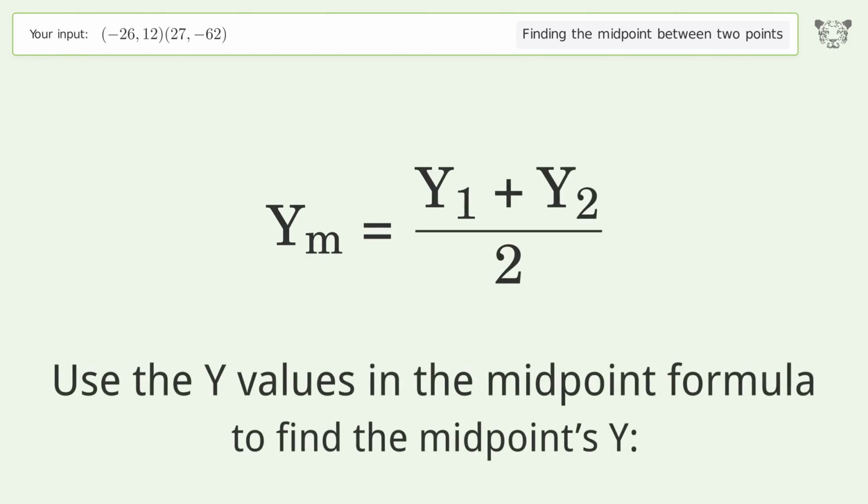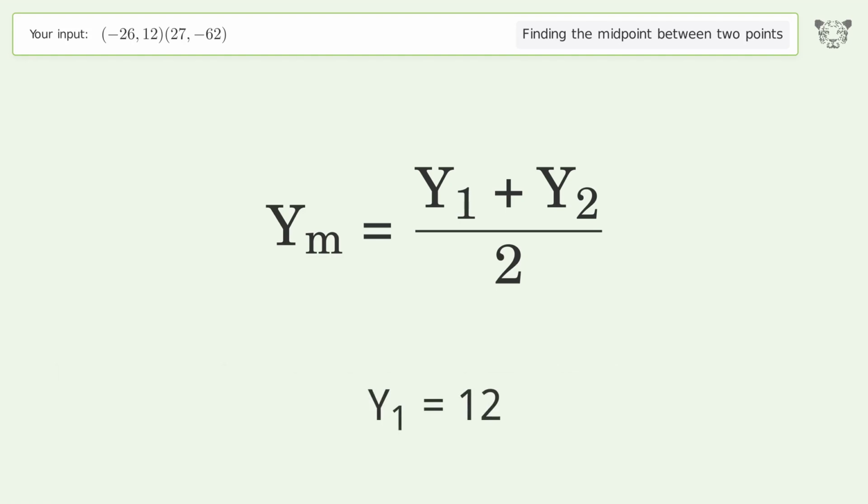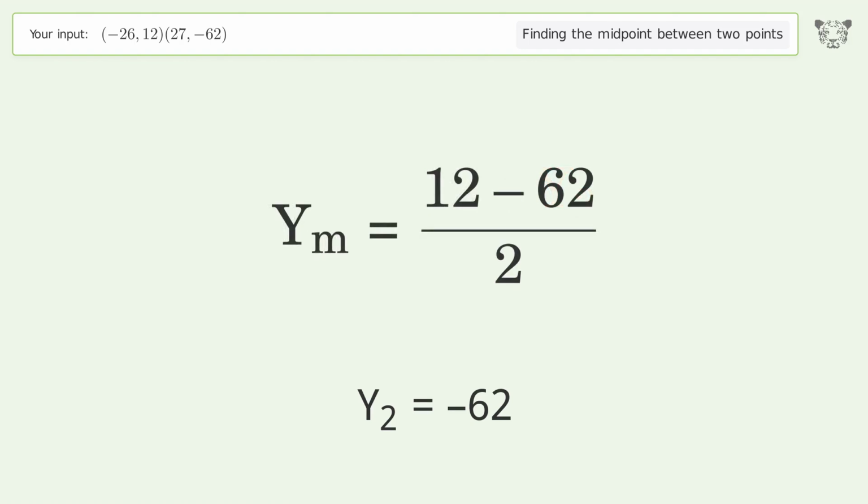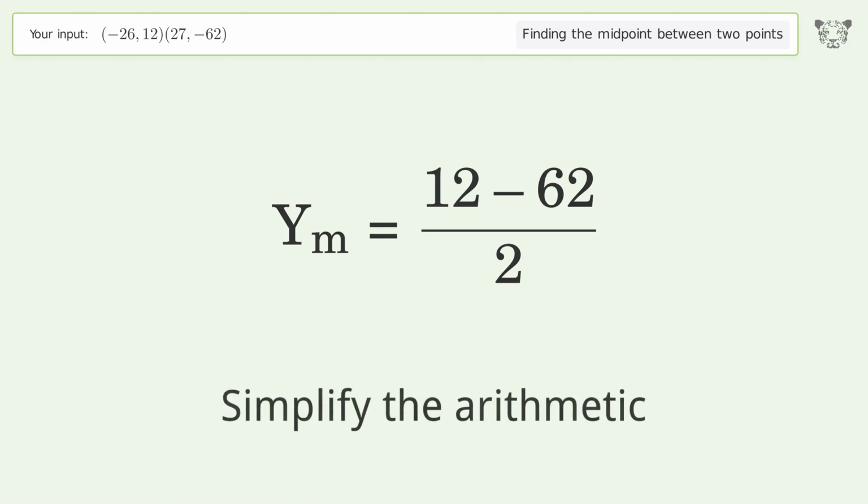Use the y values in the midpoint formula to find the midpoint's y. y1 equals 12. y2 equals -62. Simplify the arithmetic.